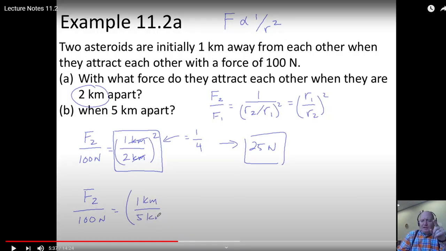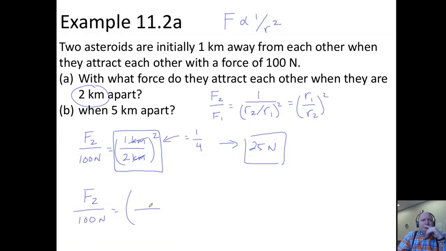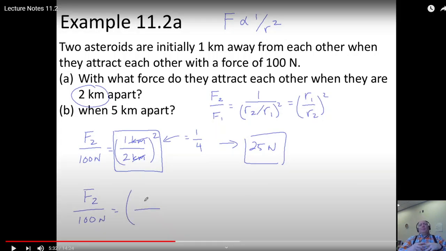Did you see that? Watch this again. Watch how he does the right-hand side. Over F1, which was 100 newtons, is... That was so cool. Parentheses, knowing that he's going to have an exponent somewhere, and drawing in the fraction line right away. That's really interesting, because it's driving home we're about to do a ratio here. The parentheses is driving home that we're going to raise something to a power. I really like that. I don't think I ever write fractions that way. I always write the numerator, then the line, then the denominator. But by drawing the line first, it feels like you're really setting up the fact that it's a ratio.